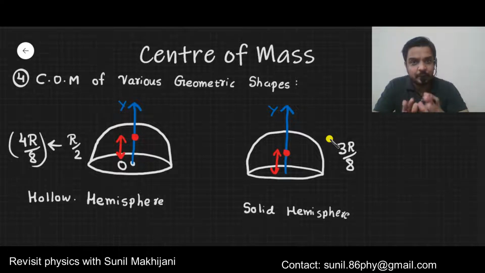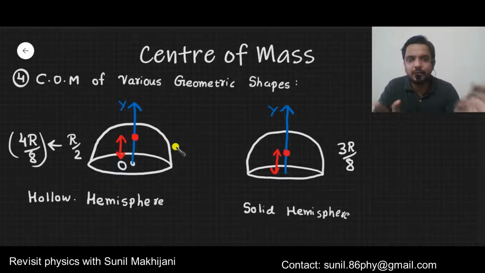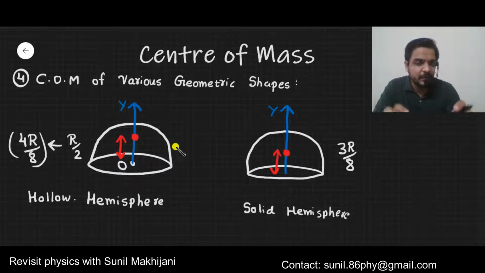Now you can imagine it this way also. First you take a hollow hemisphere. In a hollow hemisphere, the center of mass is at 4r by 8 distance. Now if you fill up the mass in the hollow hemisphere, it will become solid. But when it becomes solid, there will be more mass in the bottom as compared to the top.